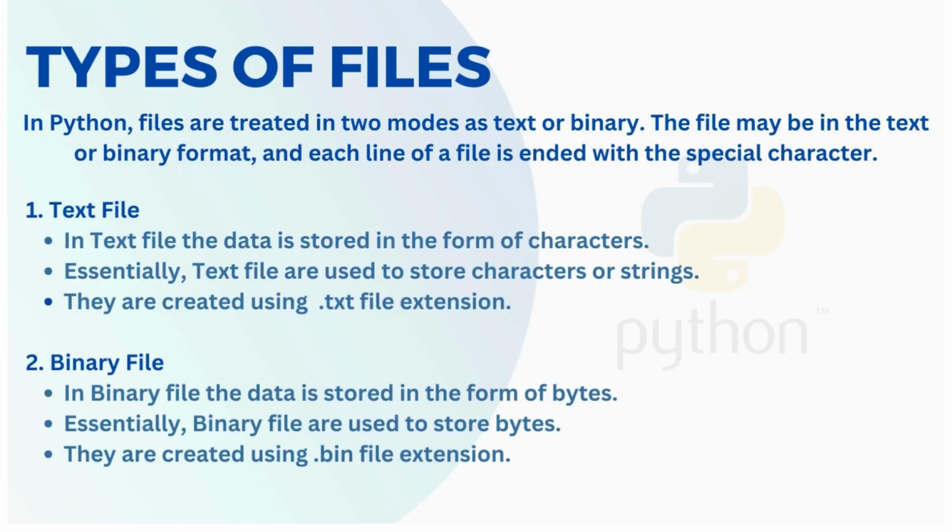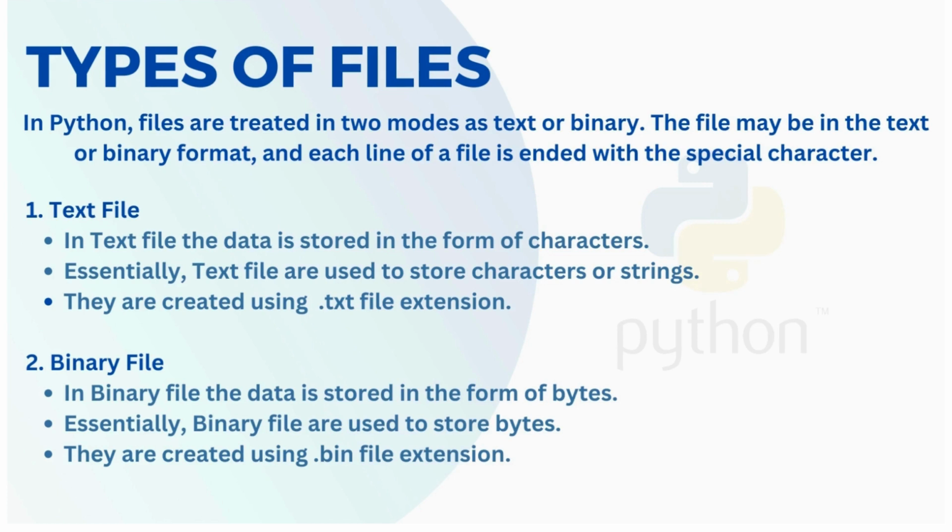Now we can discuss the types of files. In Python, files are treated in two modes, as text or binary file. The file may be in text or binary format, and every time a file ends with a special character. Now coming to the first file, that is the text file. In the text file, the data is stored in the form of characters. Essentially, text files are used to store characters or strings. They are created using the .txt file extension.